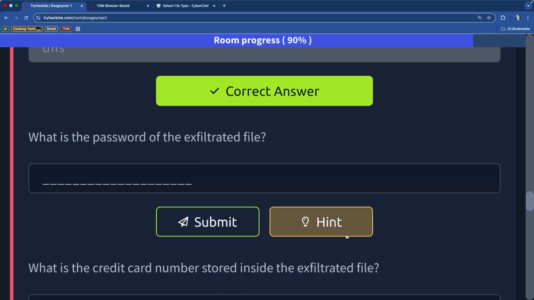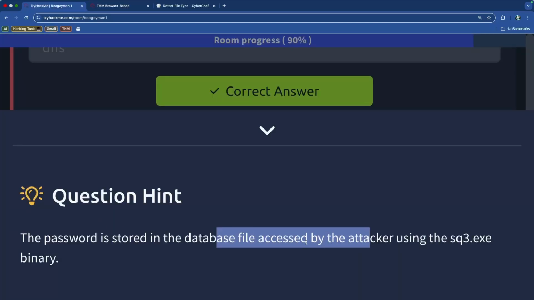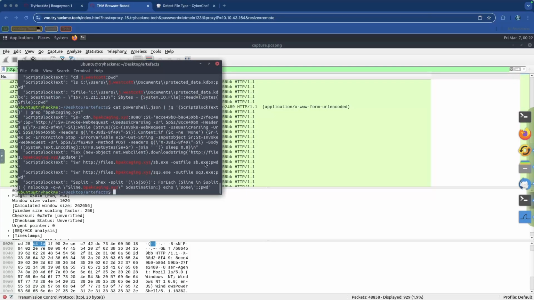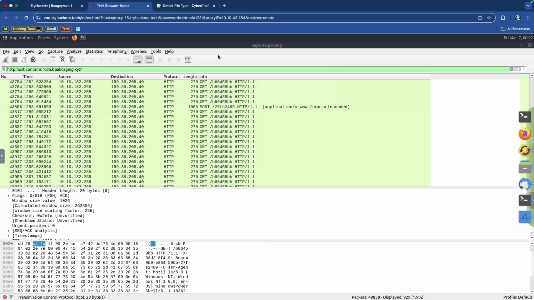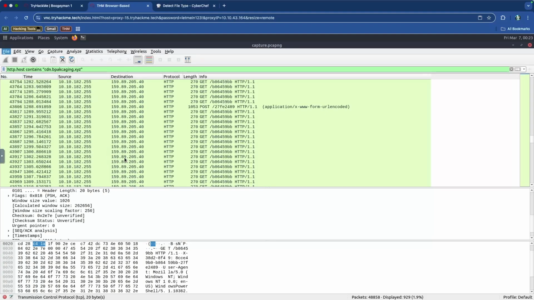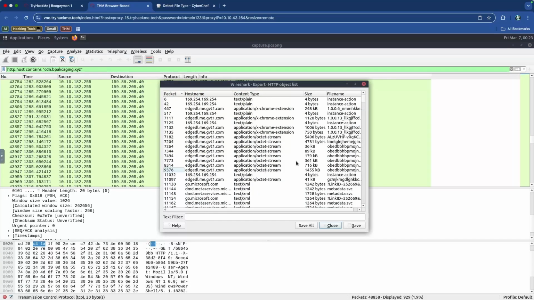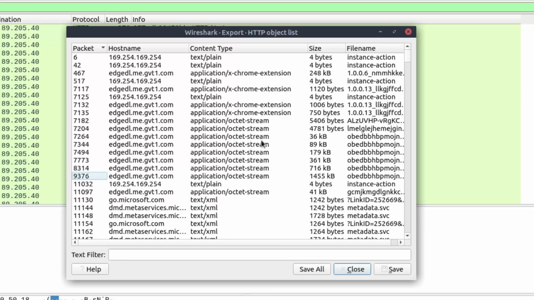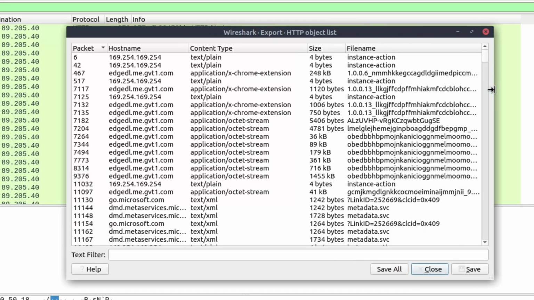Now it says, what is the password of the exfiltrated file? It's stored in the database file accessed by the attacker using the SQ3 exe binary. So there is usually a way that you can extract the objects that are attached to a packet capture file. If we go to File and see if we can export objects, there we go. Then we're going to try to export the HTTP objects. There are a lot of HTTP objects, and we're specifically looking for the file itself. So let me see if I can find the file name that we're interested in.